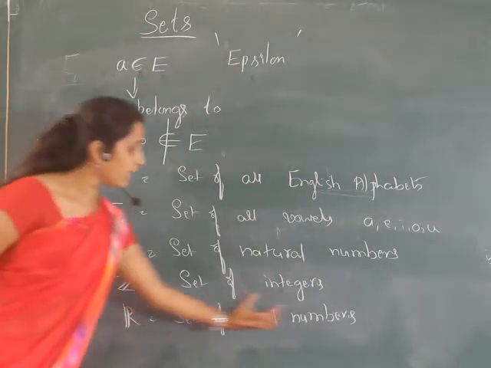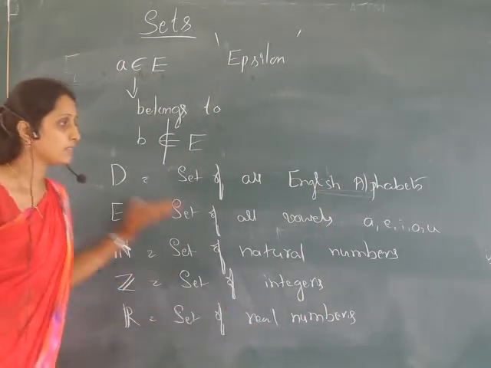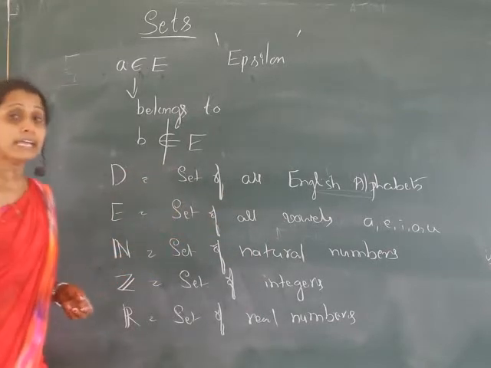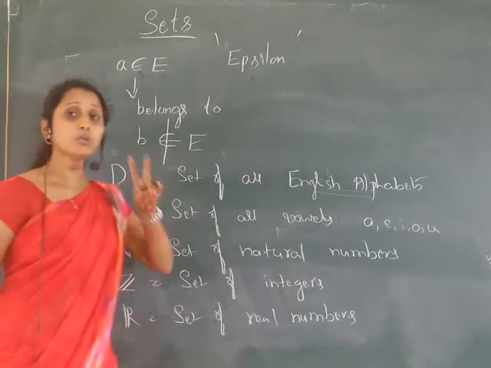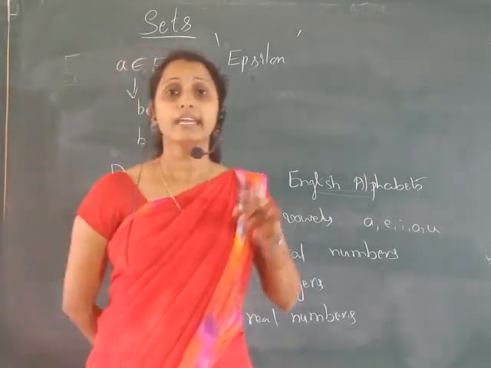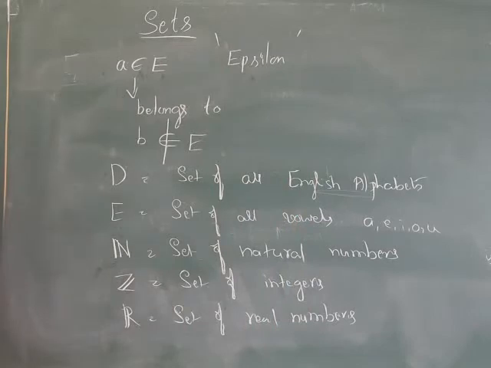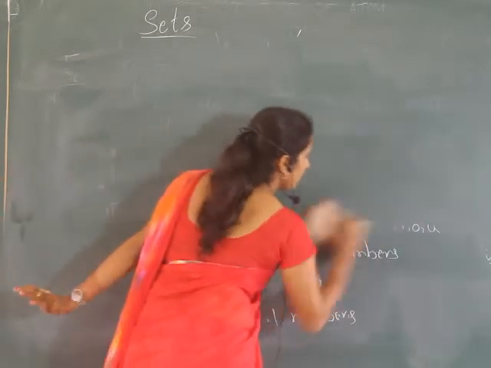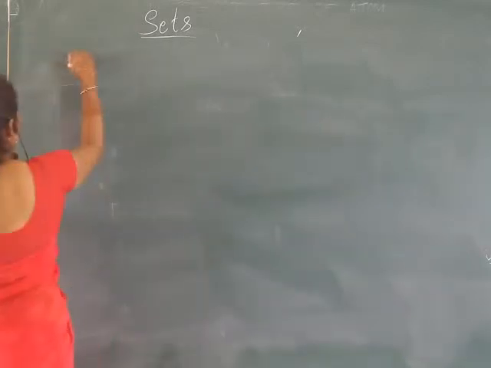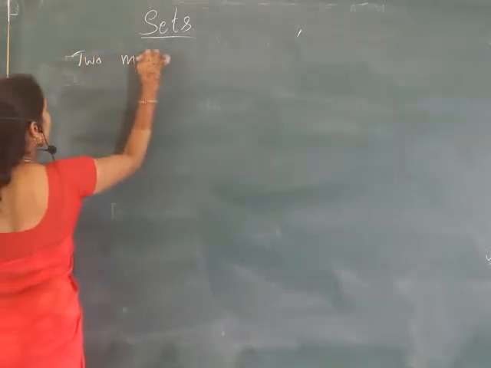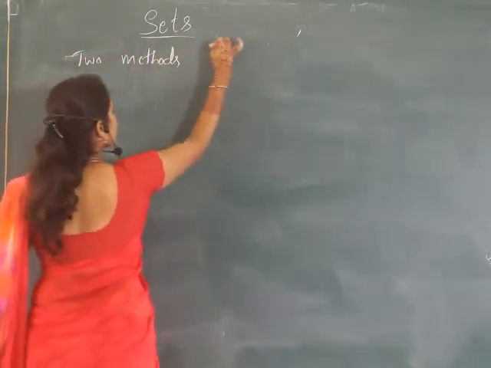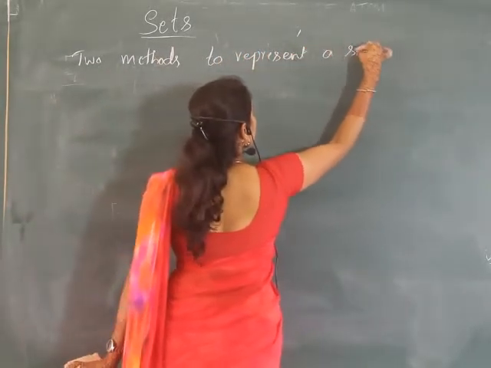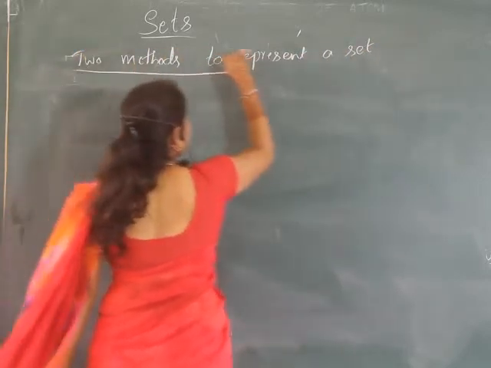Now here we are writing the set of all real numbers, set of all flowers, set of all vowels, set of all English alphabets, set of all natural numbers, or set of all even numbers. Now there are two methods to represent or write a given set. There are two methods to represent a set.